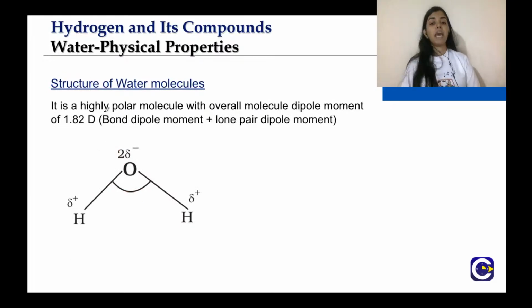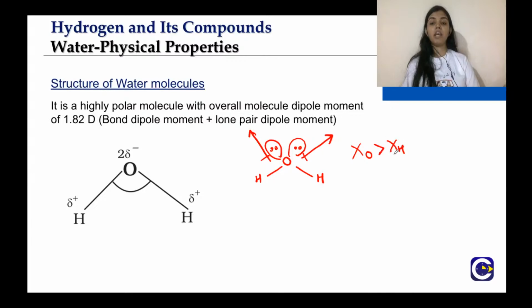Now we come to the dipole moment. We find the dipole moment on the basis of the electronegativity difference, right? The dipole moment due to the lone pair will be somewhat like this, and here also it will be somewhat like this. For the OH bond, the electronegativity of oxygen is greater than that of hydrogen, so the dipole moment will be like this.